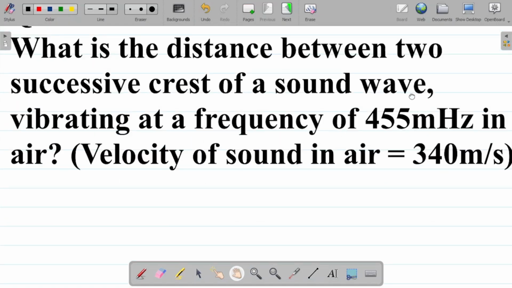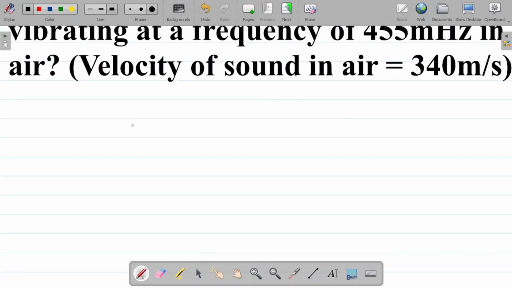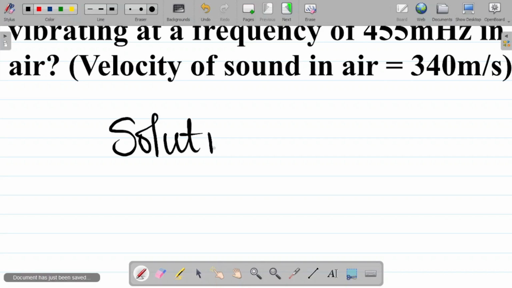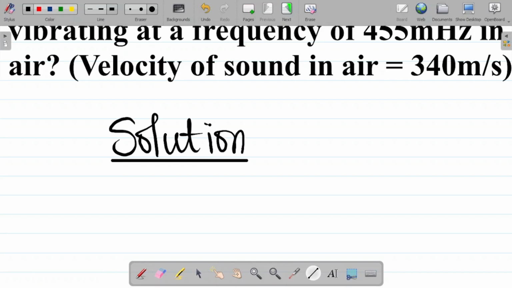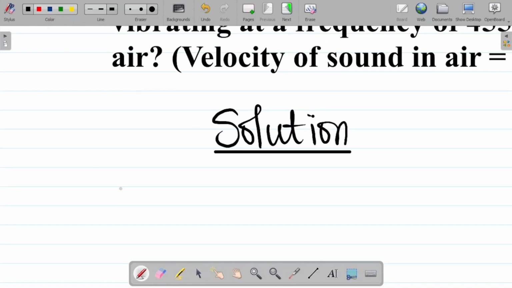Now, how do we solve this? As usual, our first task is to write out the solution. Let's look at the solution to this question. Our first task, as usual, is to list out the given parameters.